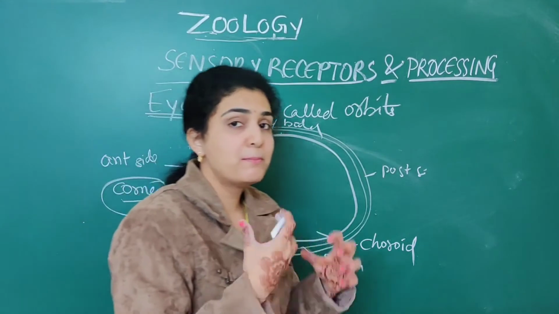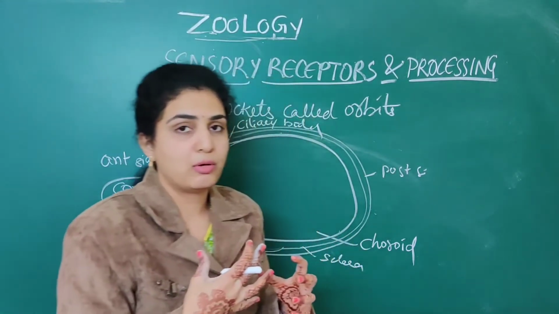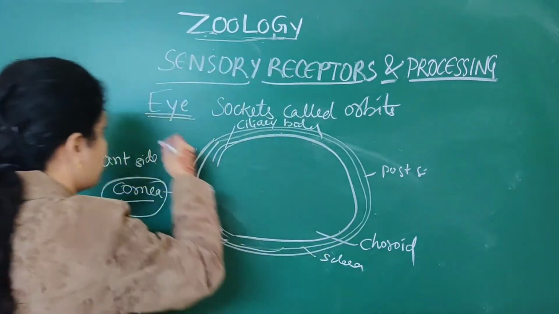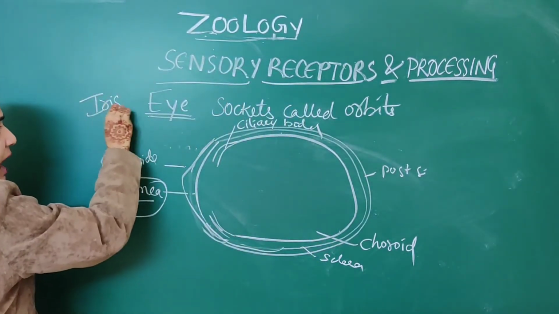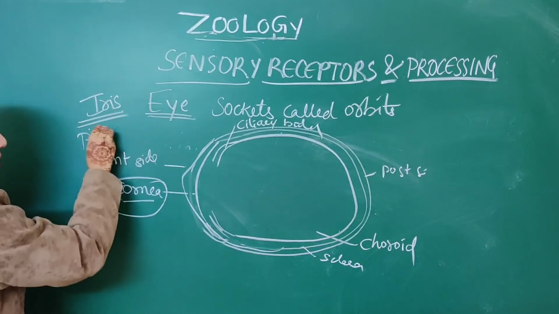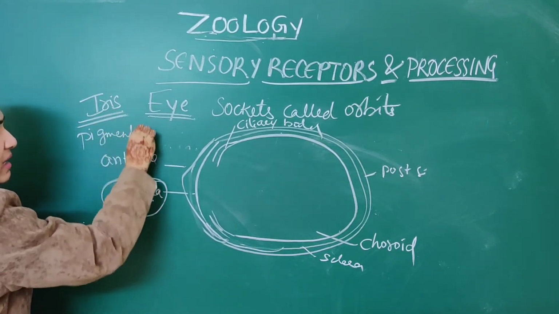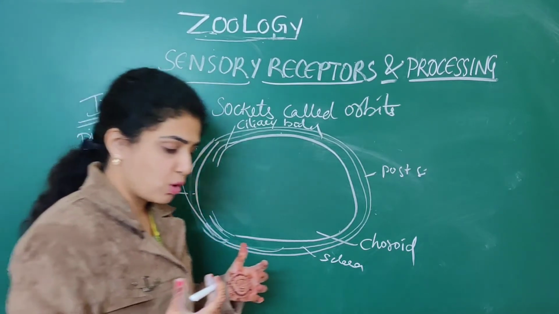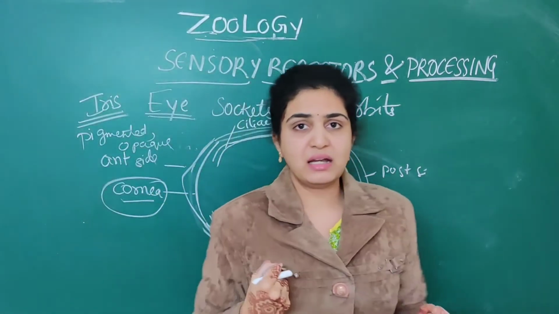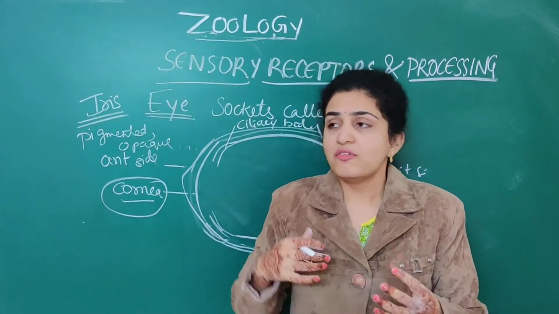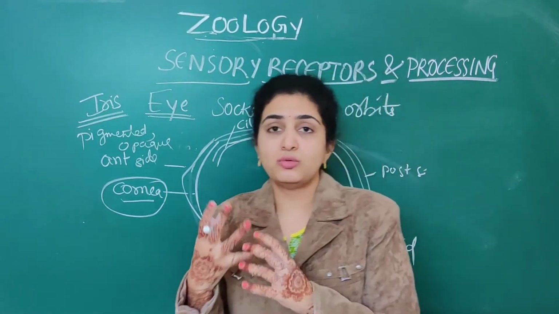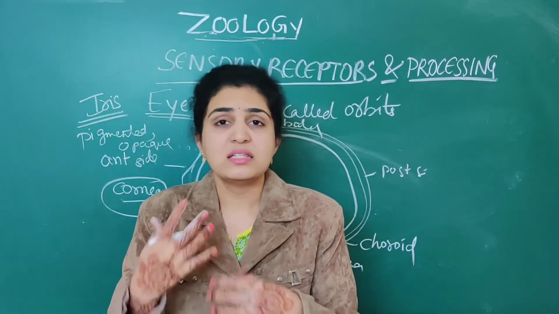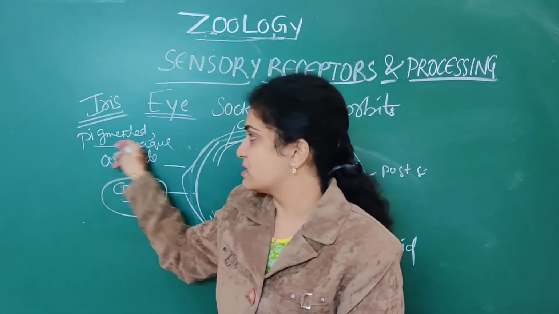Now an important question will come for you. Next is the iris. Iris is a pigmented as well as opaque structure. Pigmented means it is a highly pigmented structure. Like how for a few people you will have brown color, pupils may vary in color. This is all due to the iris only.